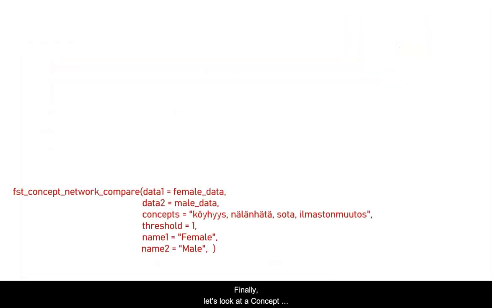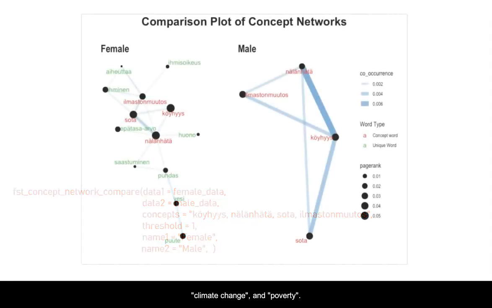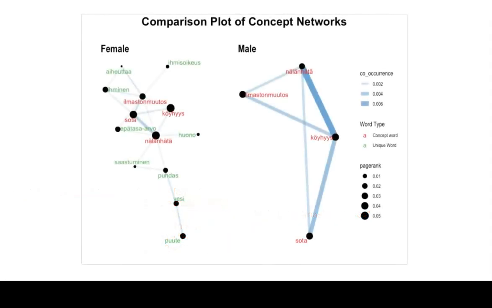Finally, let's look at a concept network for the top 4 words by both male and female respondents: war, famine, climate change, and poverty. Interestingly, our concept network plots of these top 4 words show that there is a much larger variety of terms used by female respondents who mention these 4 common responses. Words unique to the female plot are coloured in green.